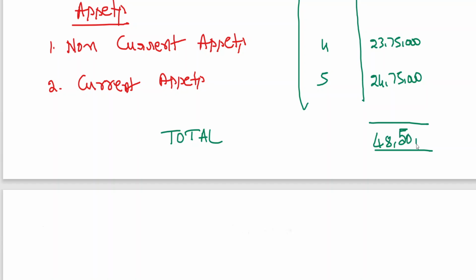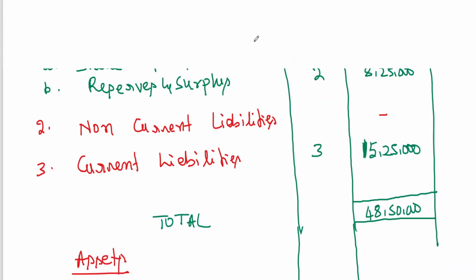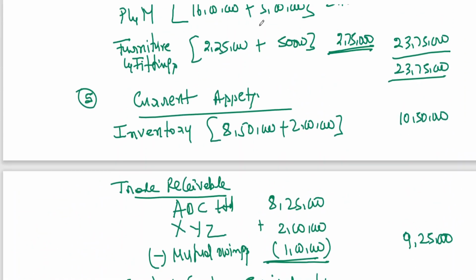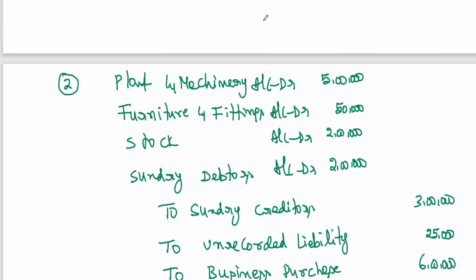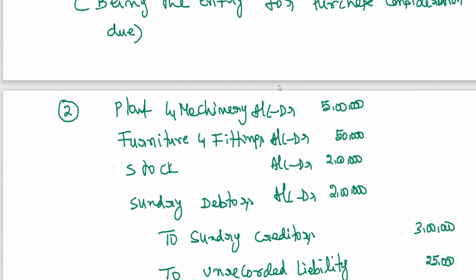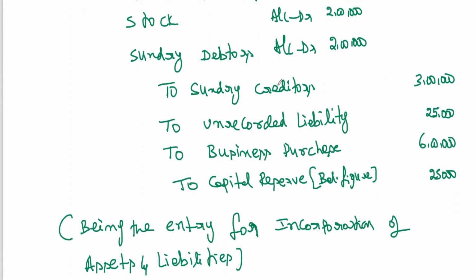Okay. This is how we have to prepare the balance sheet. You all are aware of this. So the new point is that you have learned the entries in the books of ABC Company Limited. So these are the entries you will be practicing again when you go to amalgamation. First entry, business purchase account debit, liquidator, entry for purchase consideration due. Next, acquiring the assets and liabilities of the dissolved partnership firm, and if debit side is more, capital reserve; if credit side is more, goodwill.